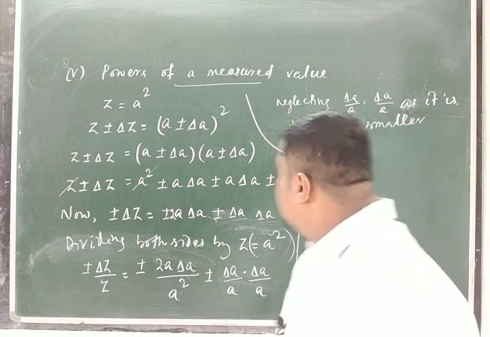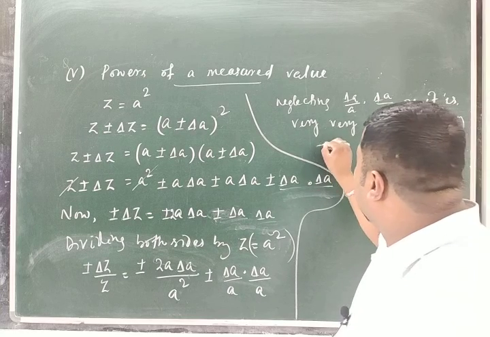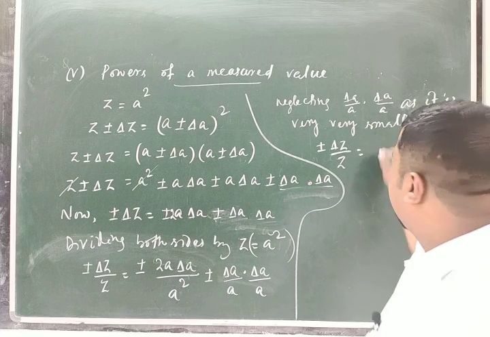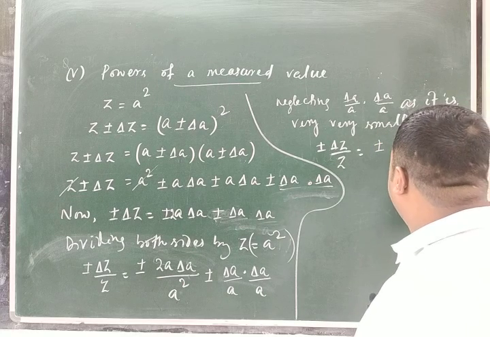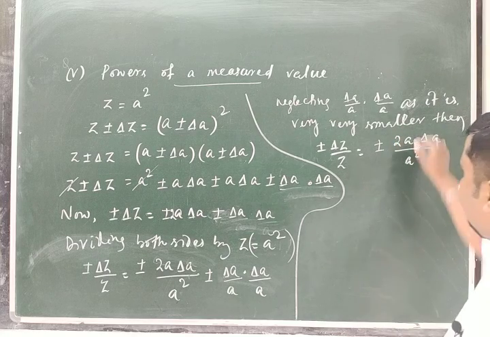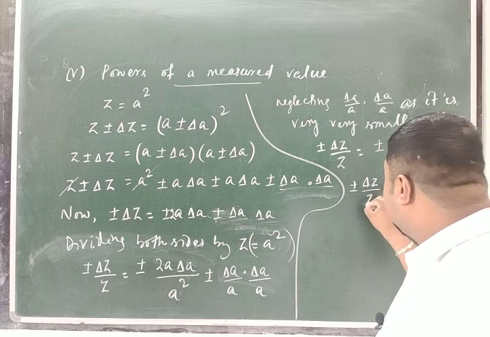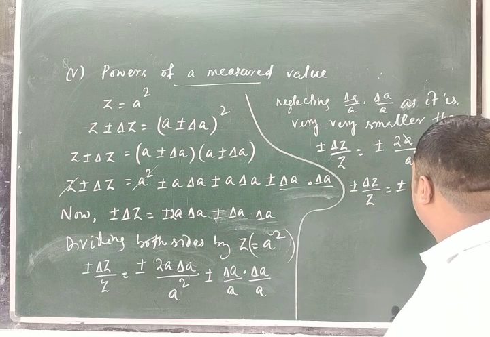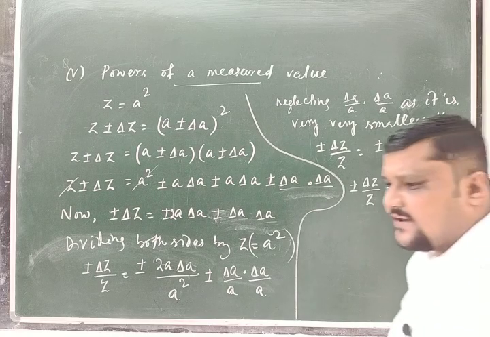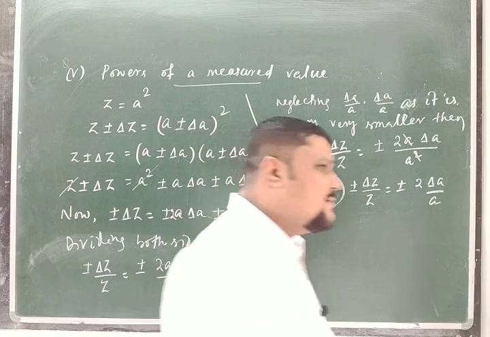Then plus or minus delta Z by Z is equal to, what you will get? Plus or minus 2A delta A divided by A square. Now cancel this A and A, so this is plus or minus delta Z by Z is equal to plus or minus 2 delta A by A. So what is the maximum possible relative error? This is the relative error, delta Z by Z.